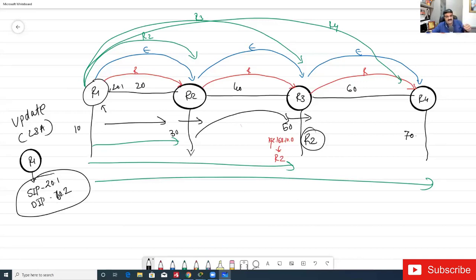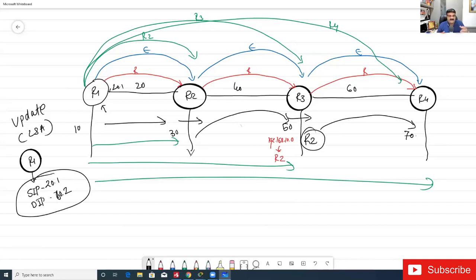And the same thing, R3 will process this update. It will update the topology table, the routing table, and everything. Then R3 will generate a new packet and give the update to R4. Right? So when RIP is sending the packet, it is always passing through R2 and R3. EIGRP is sending the packet, passing through R2 and R3. OSPF is sending the packet, passing through R2 and R3 as well.